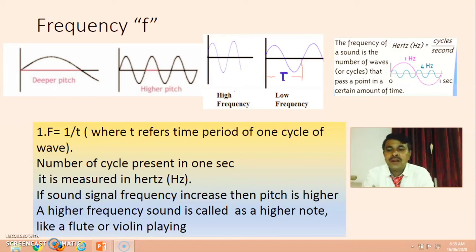Another point, higher frequency sound is called a higher note, like a flute or violin playing. Now you must think about a low frequency sound source: it is the tabla.